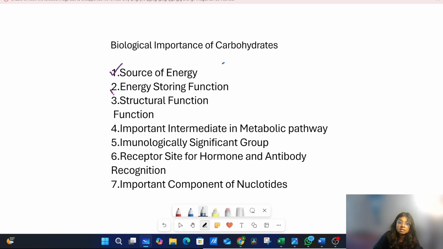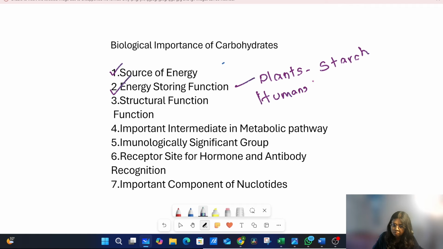The second one is energy storing function. In plants, energy is stored as starch. In humans and animals, energy is stored in the form of glycogen.